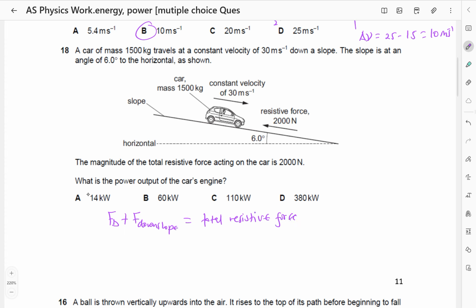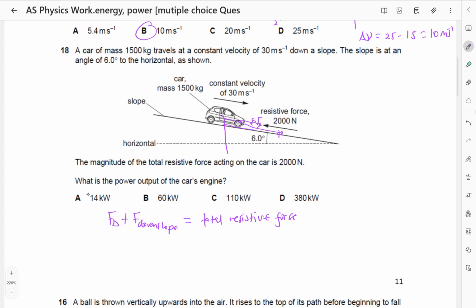Why? Because there is no resultant acceleration, there should be no resultant force. There is a driving force by the car, which I'm calling Fd. There's also a component of its weight which is down the slope, which I'm calling F down the slope.